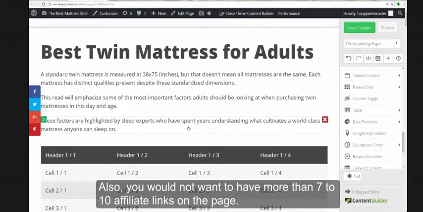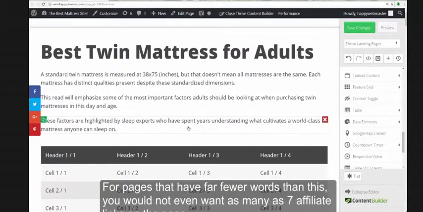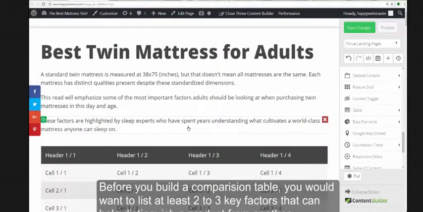Also, you would not want to have more than 7 to 10 affiliate links on the page. Every page we build will have at least 2000 words of content. For pages that have far fewer words than this, you would not even want as many as 7 affiliate links on the page.